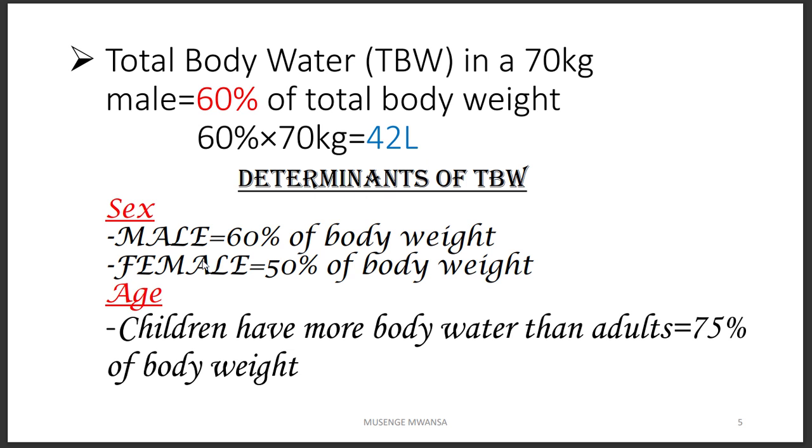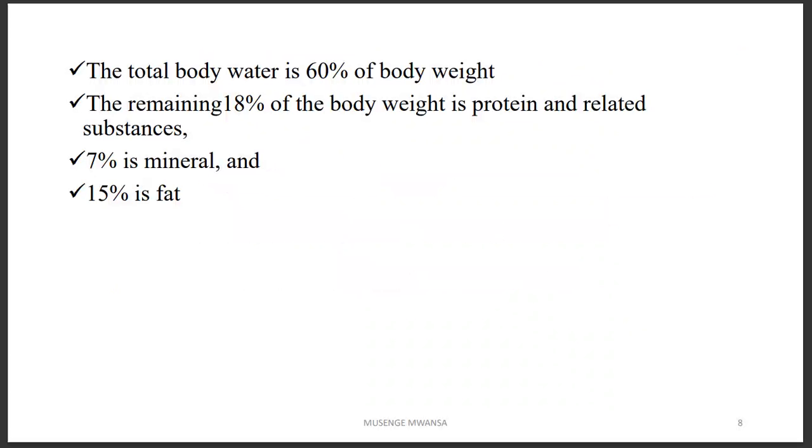Now, total body water is going to be affected by sex and age. In males, total body water is 60% of the weight. In females, it's 50% of the weight. That is because the 10% is taken up by the fats in females. And then for age, children have got more total body water than adults. Children have about 75% of their body being water. Other things you need to take note of is that 18% of the total body weight is actually protein. 7% is minerals like electrolytes, sodium, potassium, and all these other ions. And then 15% is fat.